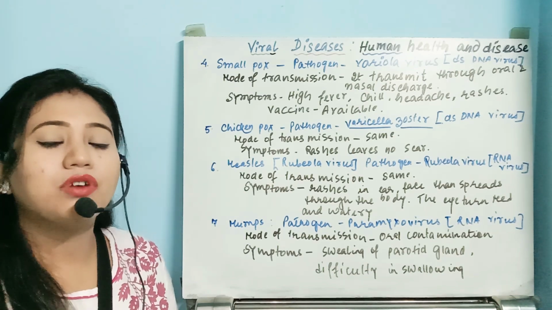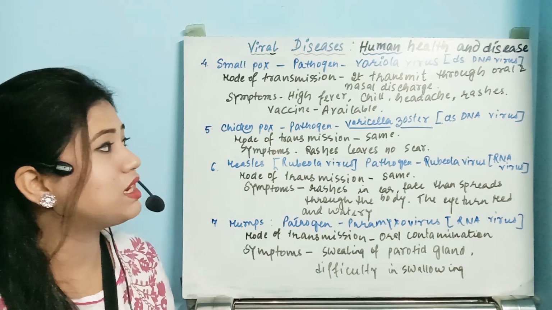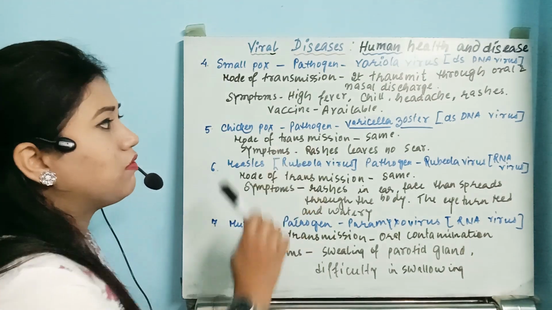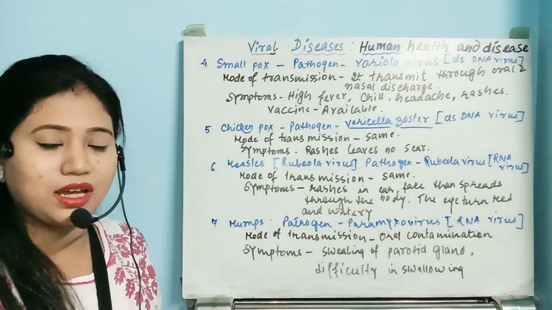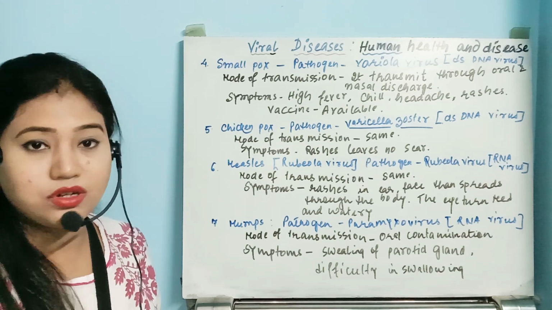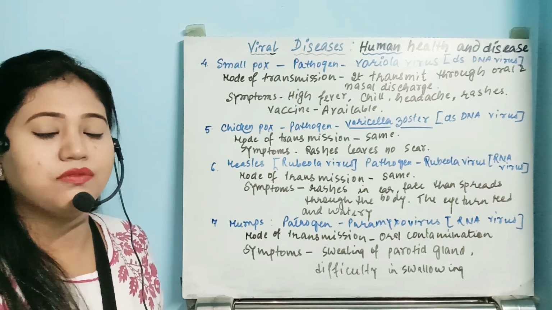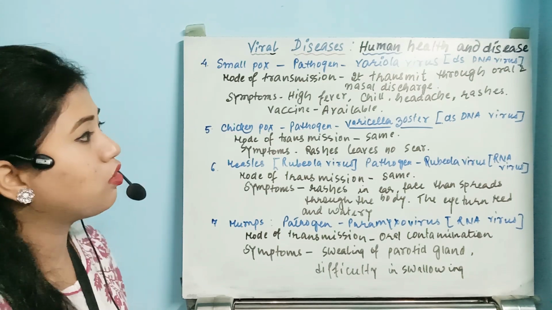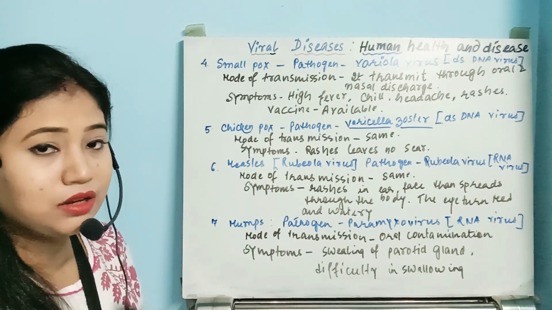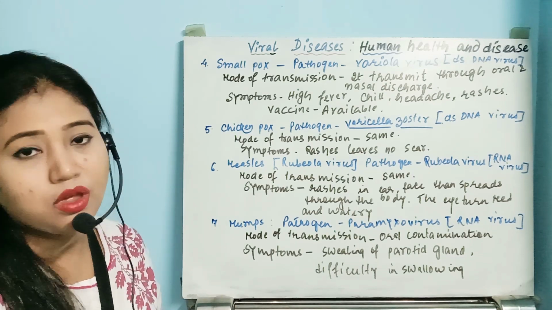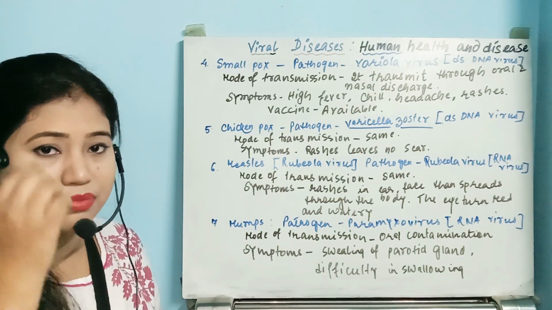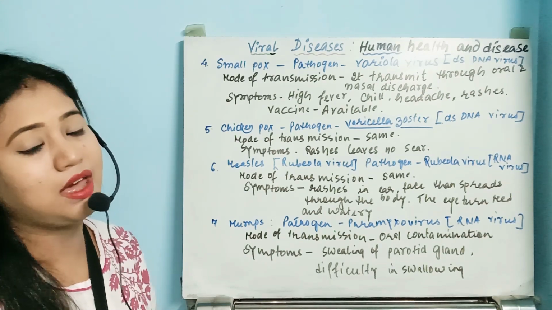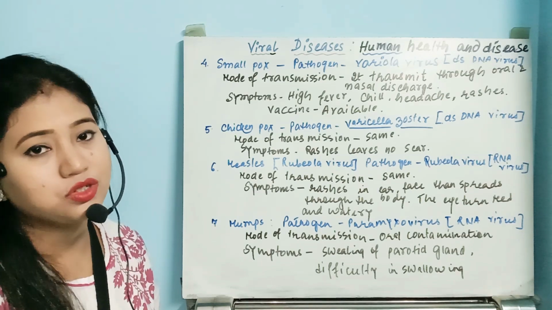Next, see what happens in smallpox. First of all, the symptoms. He will have fever and chills. On the first or second day, after incubation, he will have just a simple fever. Then after that, the fever will go high. Then he will have cold also. Next, the individual will have headache also. Now in this disease, in the face and the limbs, small rashes will appear.